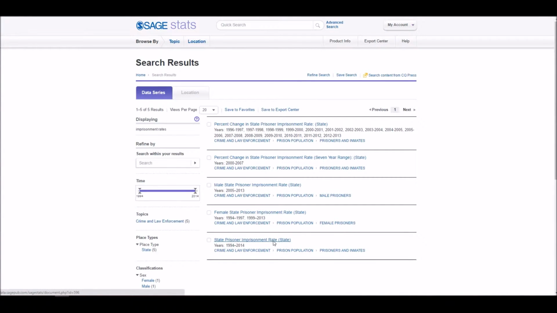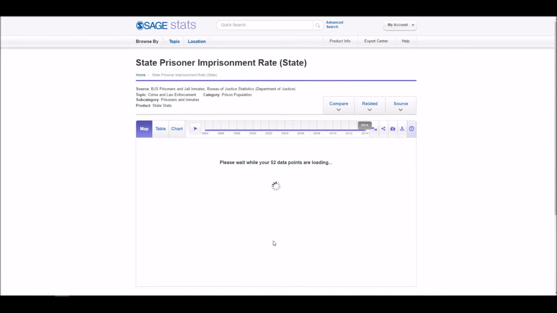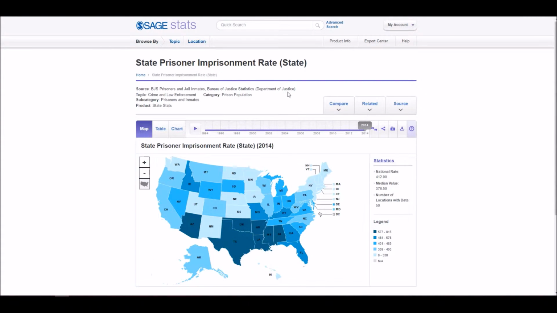From the search results, I select the State Prisoner Imprisonment Rate State data series. On the data series landing page, I see that the source for this data series is the Department of Justice, and that the national imprisonment rate is 412 for every 100,000 people. When I hover over different states, I can see a wide range of imprisonment rates at the state level. I notice that the southern United States, as a region, has particularly high imprisonment rates.